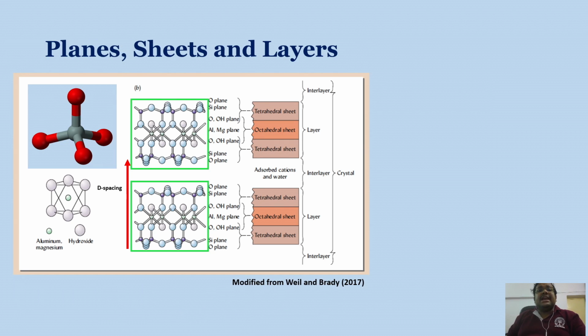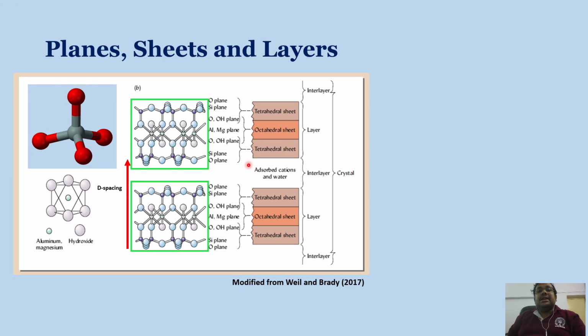So this slide shows some important aspects. Again, this is a 2:1 type of layer, and this is a 2:1 type of layer. The unit cell of the 2:1 type of layer is repeating and ultimately forming this 2:1 type of crystal lattice. Remember that here we can see these oxygen planes, then the silica plane, then the oxygen hydroxyl plane, then octahedral cations like aluminum and magnesium, followed by the oxygen hydroxyl plane.